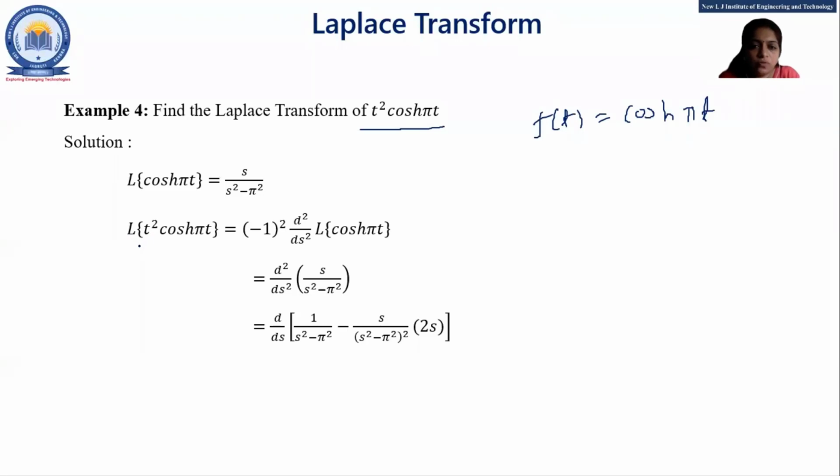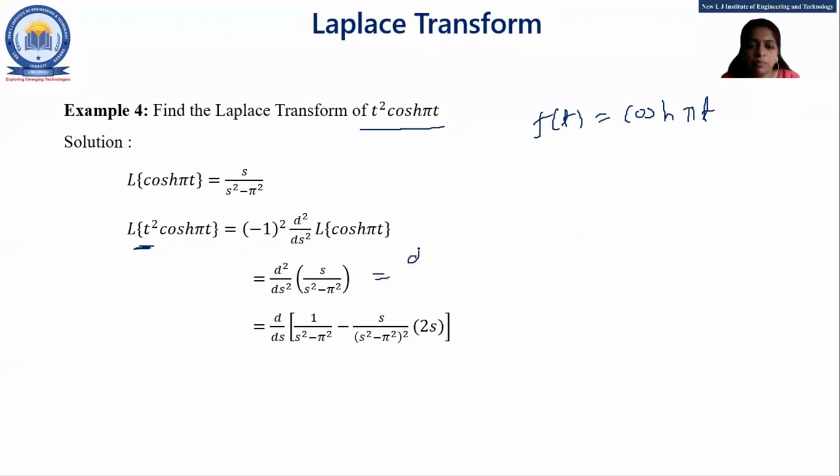Now Laplace of t square. Till now we did the example of t into f of t. So this is the example of t square into f of t. So here minus 1 square d square upon ds square Laplace of cos hyperbolic pi t. Minus 1 square will convert into the positive sign, so we'll neglect it, and d square by ds square of Laplace of cos hyperbolic pi t, which is s upon s square minus pi square, right? Now we'll do the first derivative.